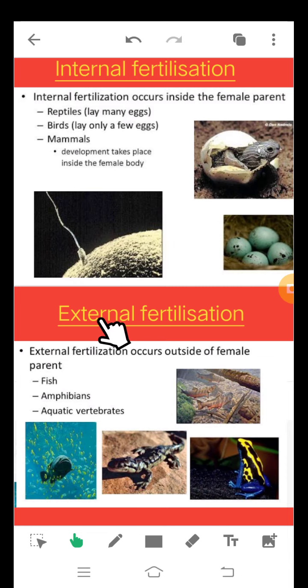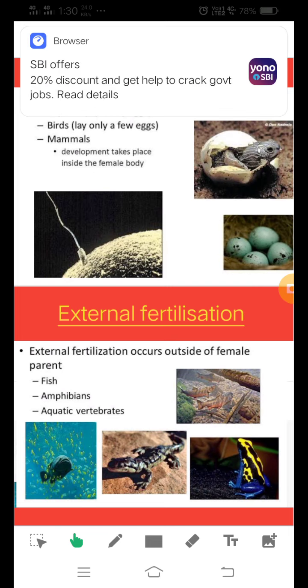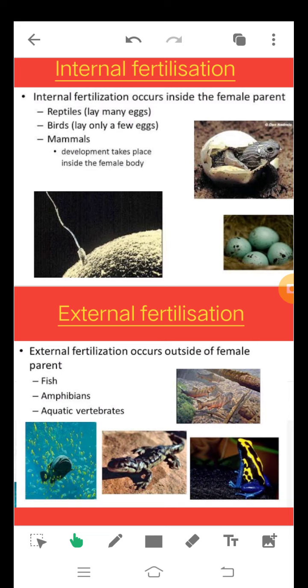Whereas, if we talk about external fertilization, it occurs outside of female parent. For example, fish, amphibians, and some more aquatic vertebrates. In these organisms, the fusion is taking place outside because in these animals, the male and female parent release their gametes outside their body in water, and as the gametes are outside, the fusion also occurs outside only. For example, the frog.